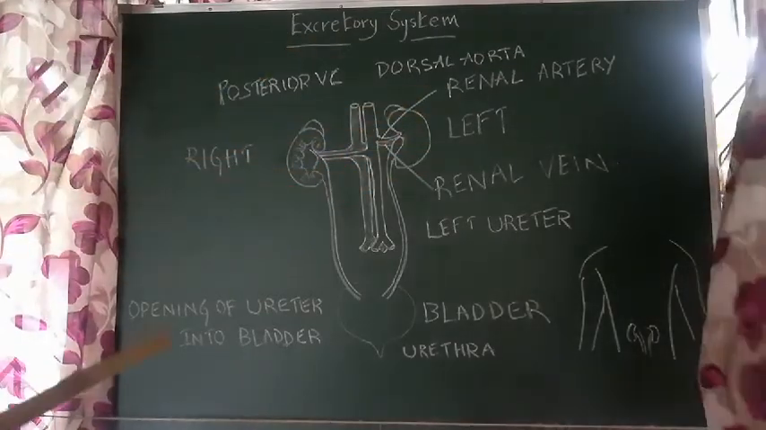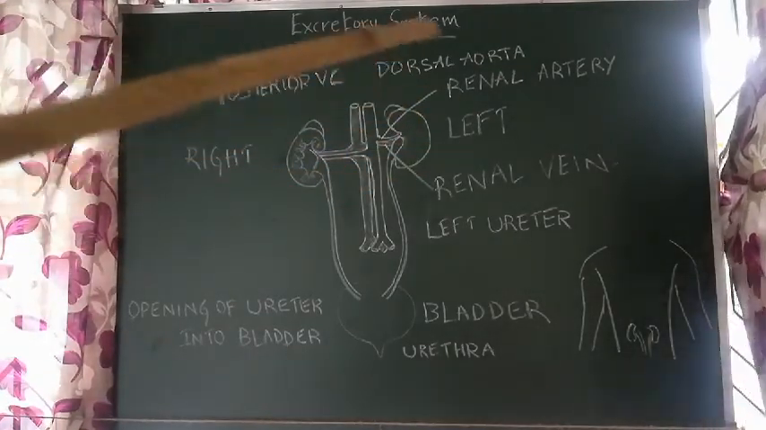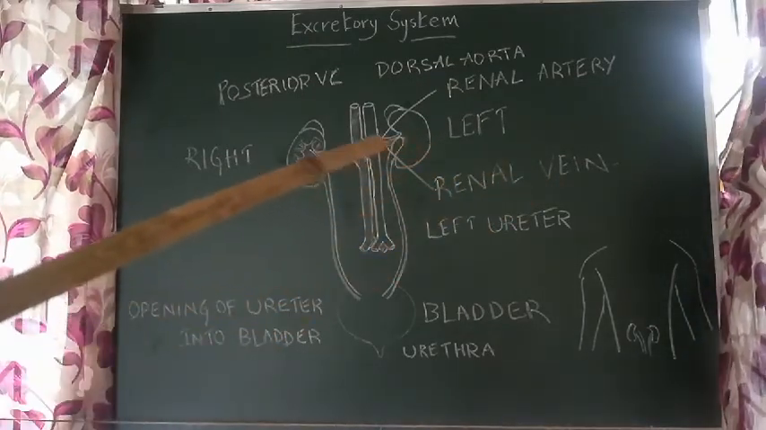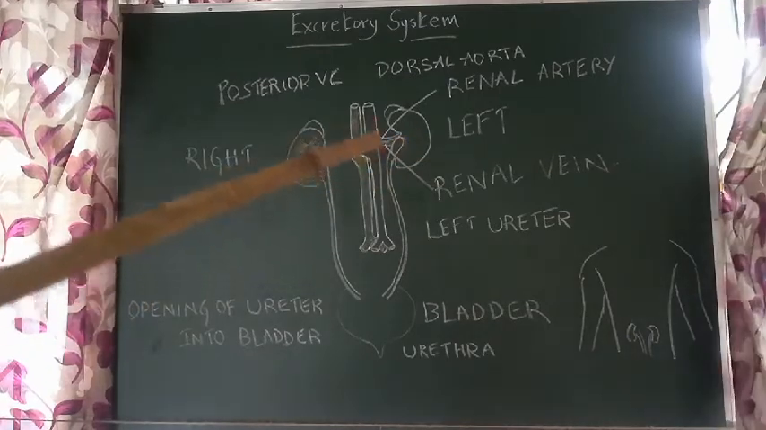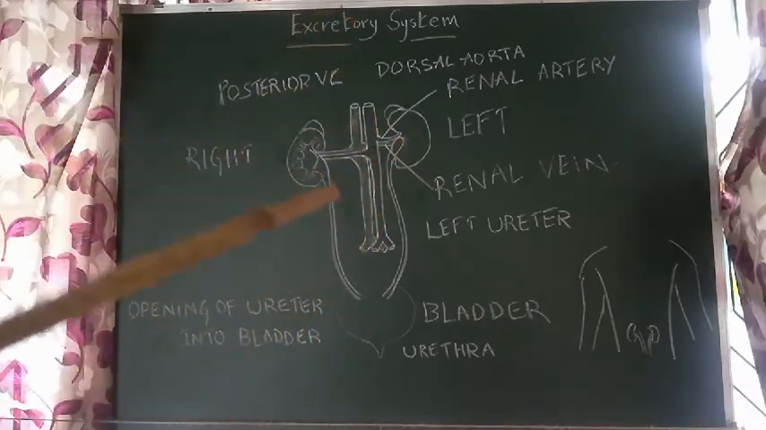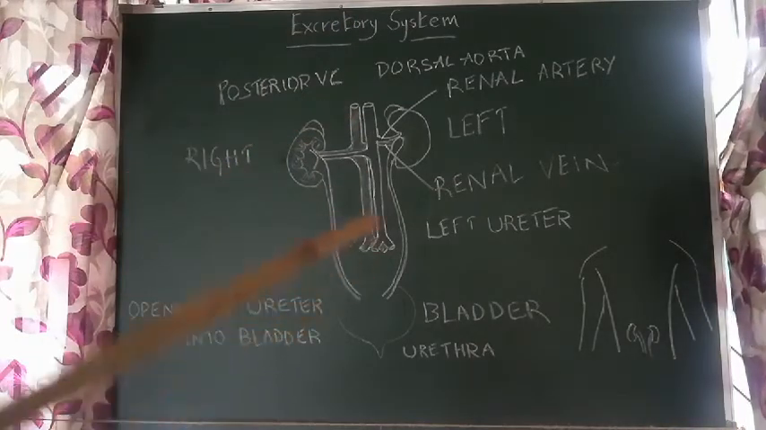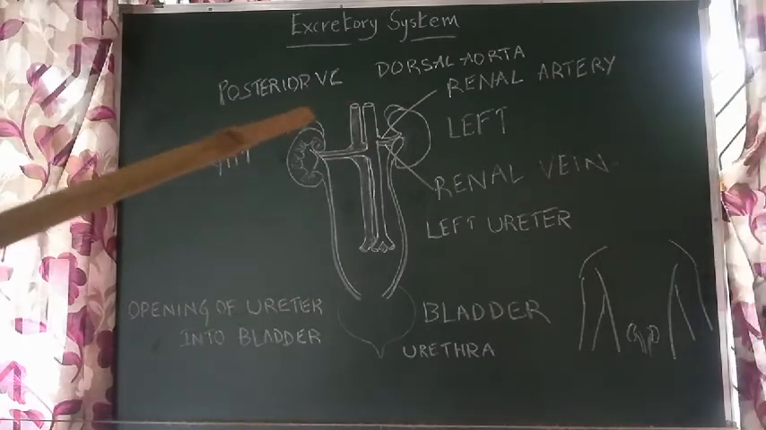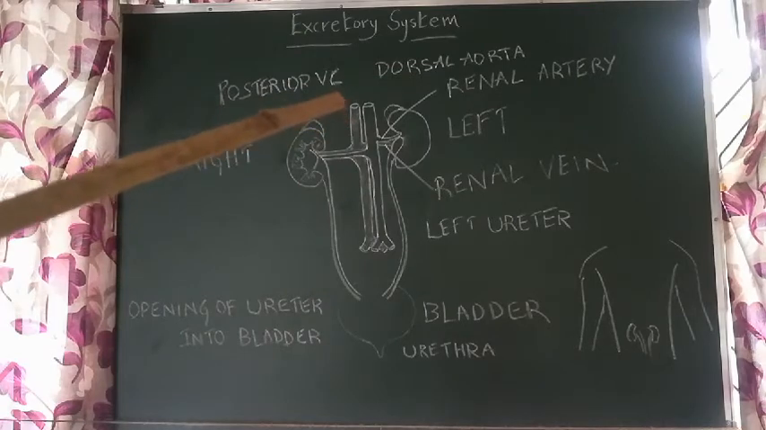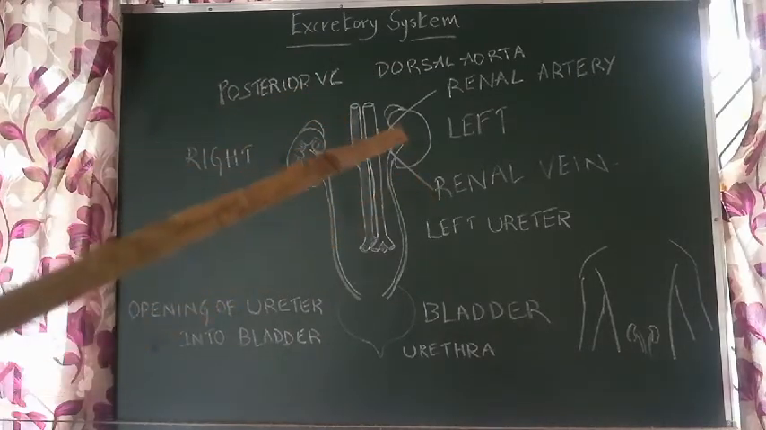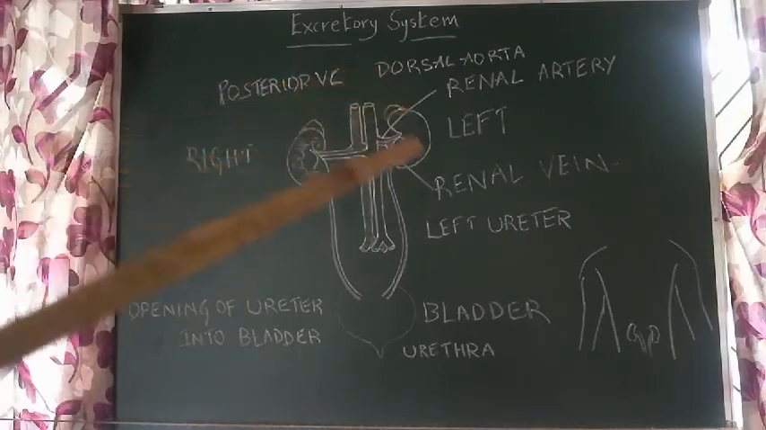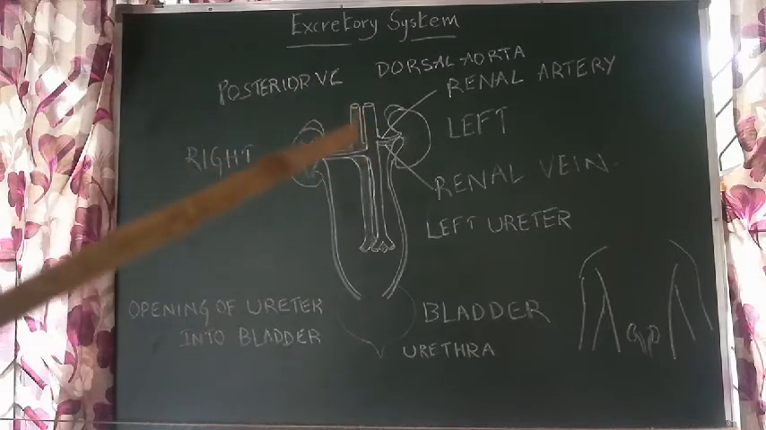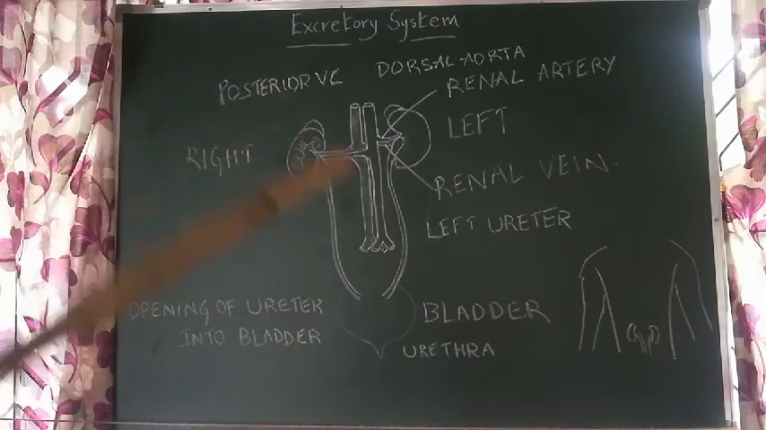Now what is coming out of the kidney through the hilus? The renal vein. See here, this renal vein is exiting the kidney through the hilus. Here I have drawn two vessels. One is related to impure blood, the posterior vena cava. So this renal vein, which removes the deoxygenated blood from the kidneys, is a branch of the posterior vena cava. Posterior means backside.